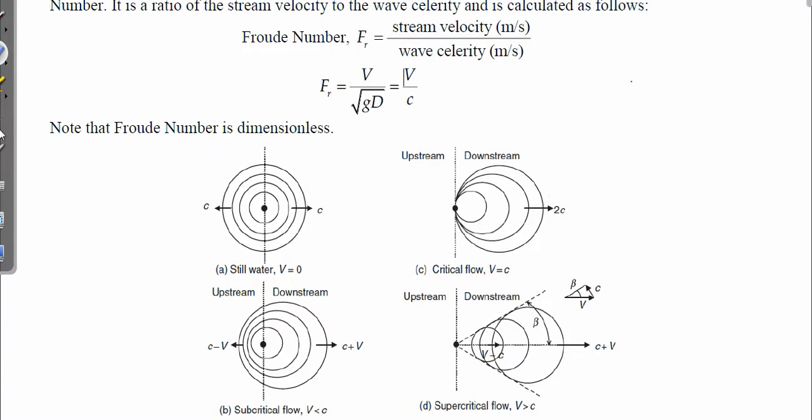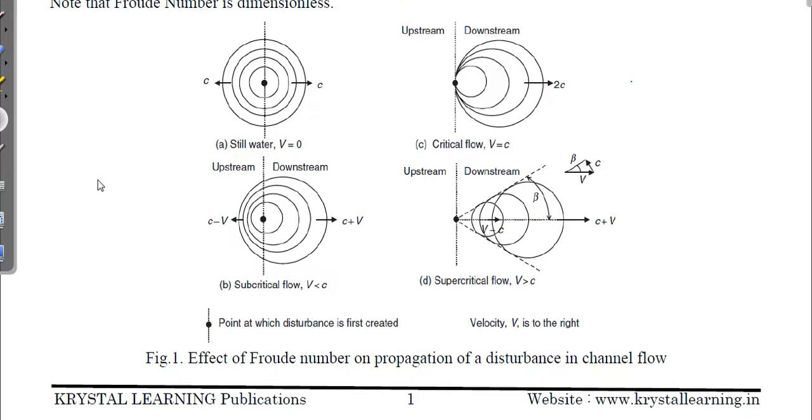Now what will happen in subcritical flow? In subcritical flow, we know the Froude number is less than 1. So in less than 1, what happens? V is less than C. So in the backward direction, the velocity is C minus V, because in this case C is greater than V.